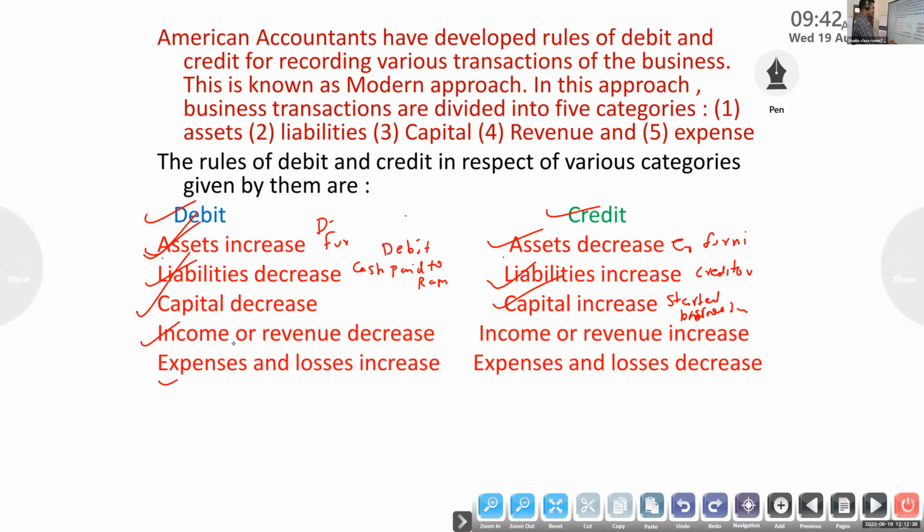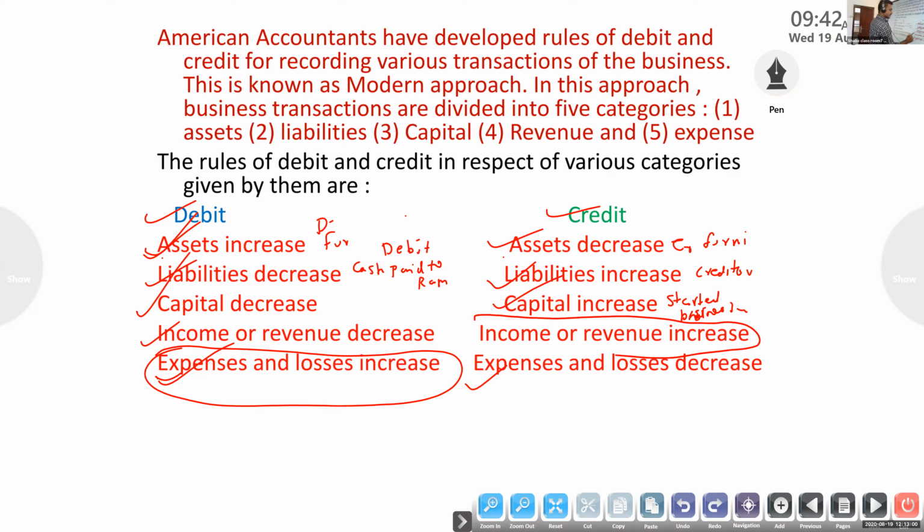Next, income and expenses, we already know. Expenses and losses increase, debit. Expenses and losses decrease, credit, which normally won't come. Expenses and losses increase, debit. Then income and revenue increase, credit.